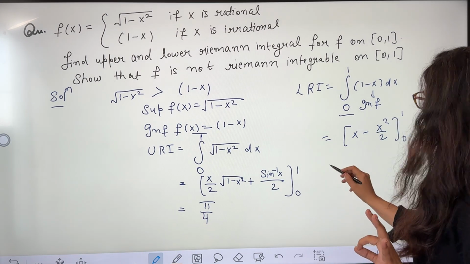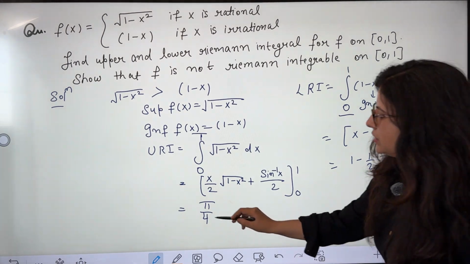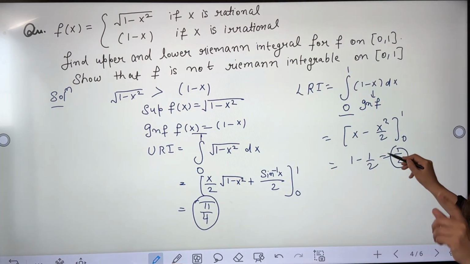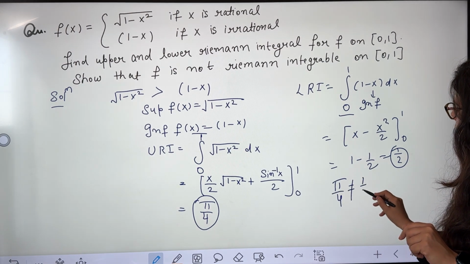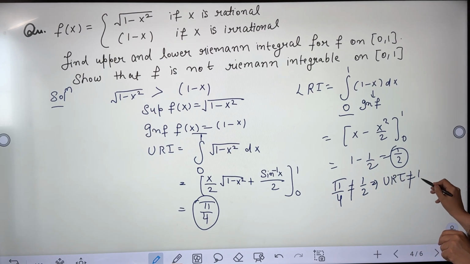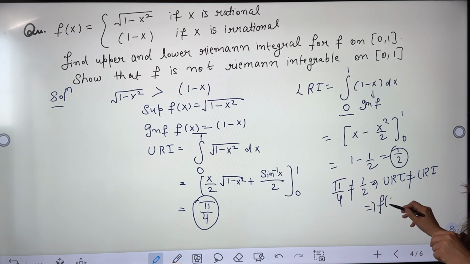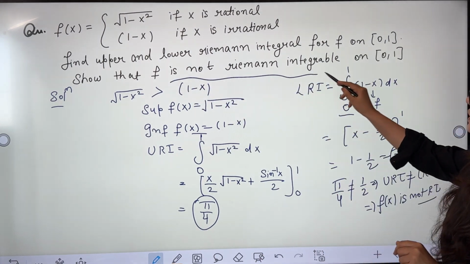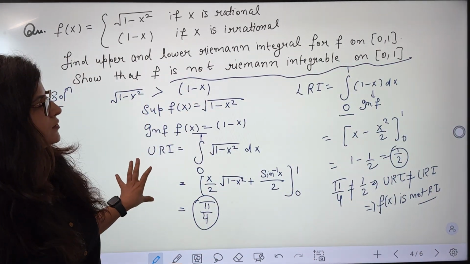If you put the limits here, then I have 1 minus 1 by 2 which is equal to 1 by 2, and these two are clearly not the same. So pi by 4 is not equal to 1 by 2. It means the upper Riemann integral is not equal to the lower Riemann integral, and that's why we can say that the function f(x) is not Riemann integrable. That is what it is asking us: f is not Riemann integrable on 0, 1.